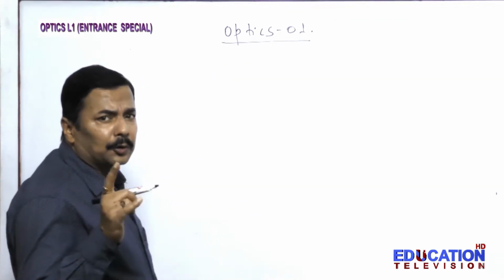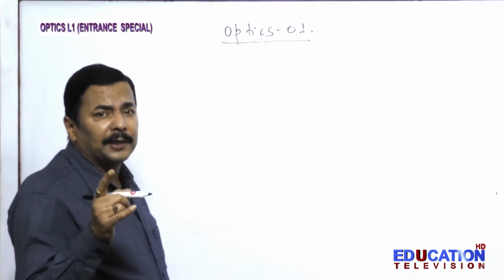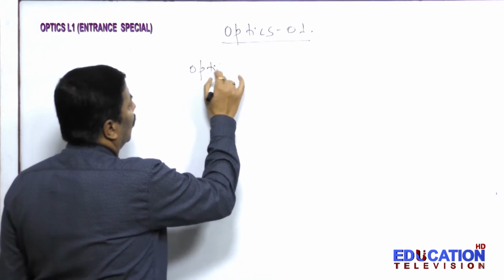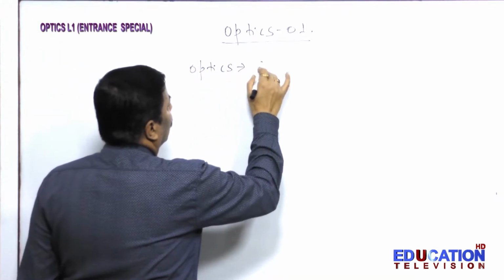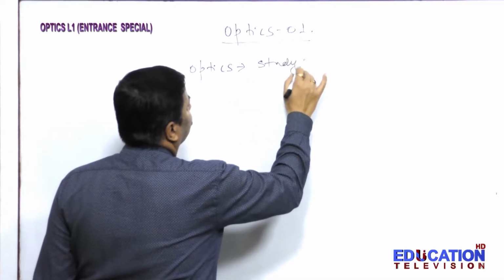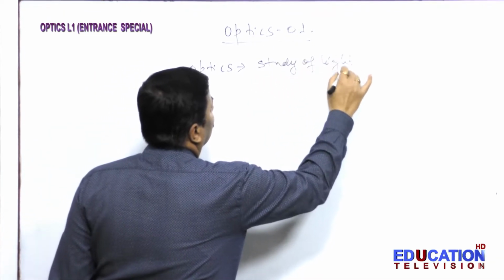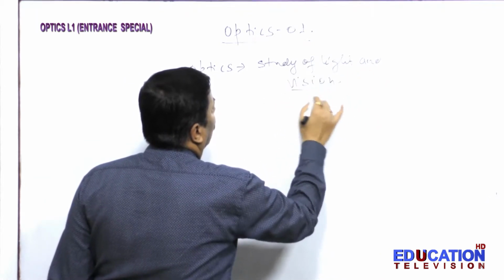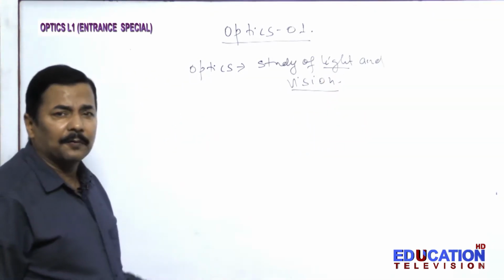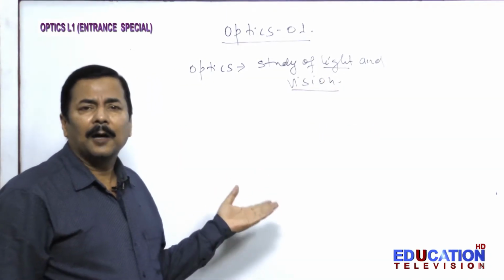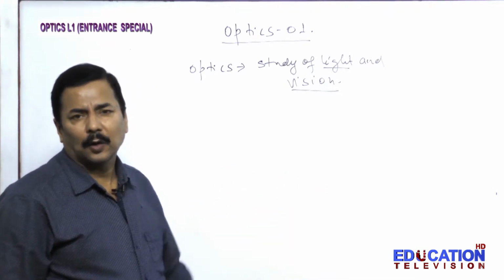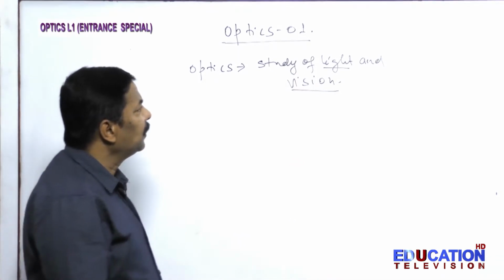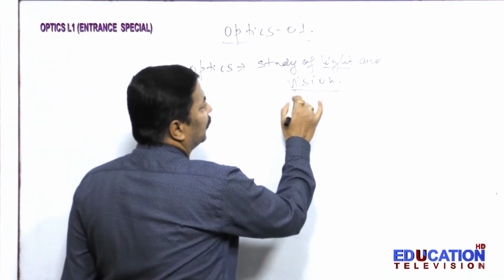So the first thing we have to understand is that optics, as we know, is basically a study of light and vision. Now see, light is important, vision is also important. Why? If light is there but the vision is not proper, that has no meaning. If vision is there but no light is there, that has no meaning. So it is the relation of light and vision.